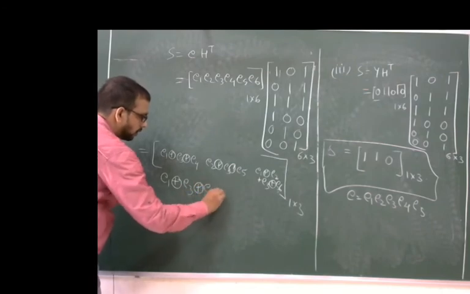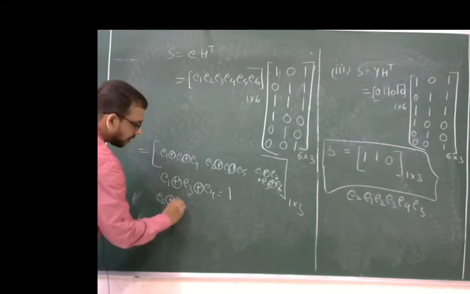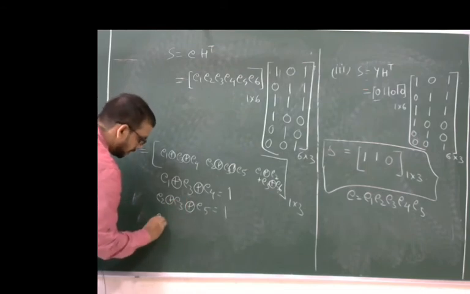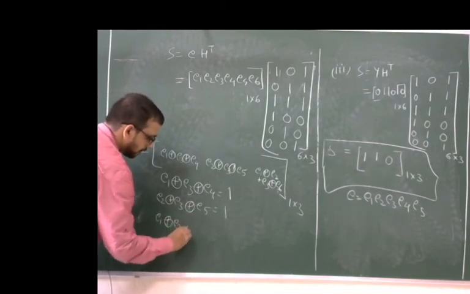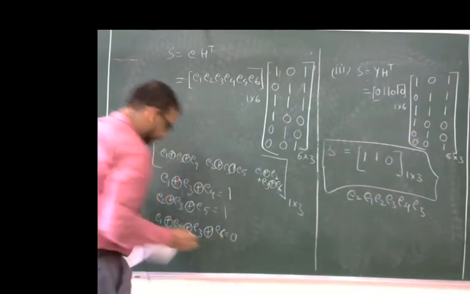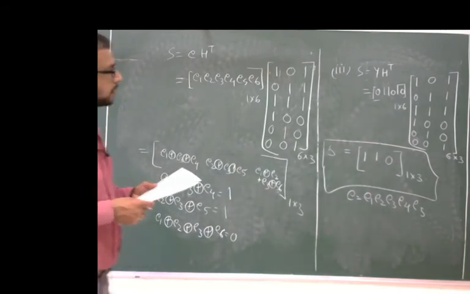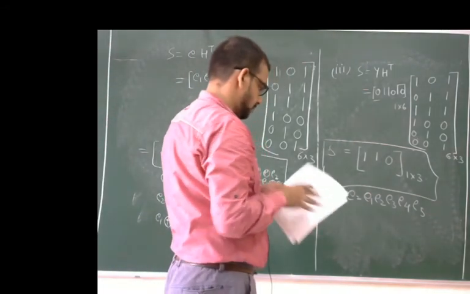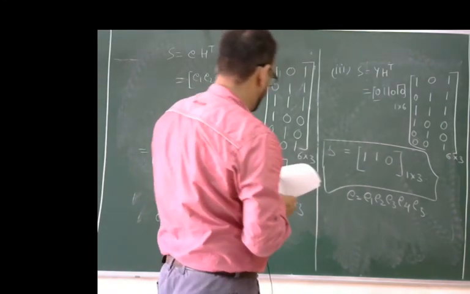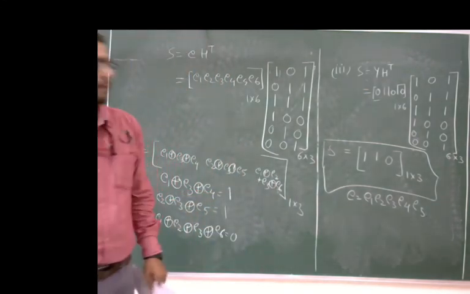E1 XOR E4 is equal to 1. Similarly, and finally E1 XOR E2 XOR this one. Okay. Now here we have to calculate all the values.